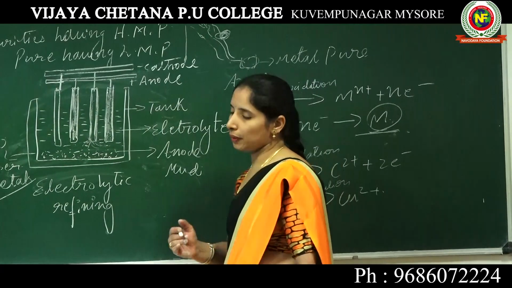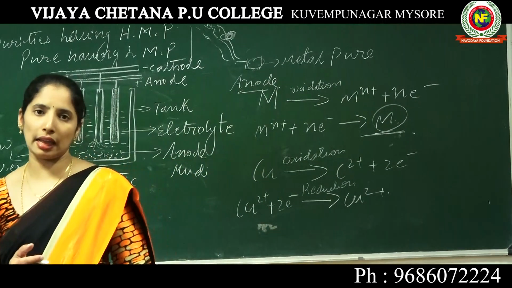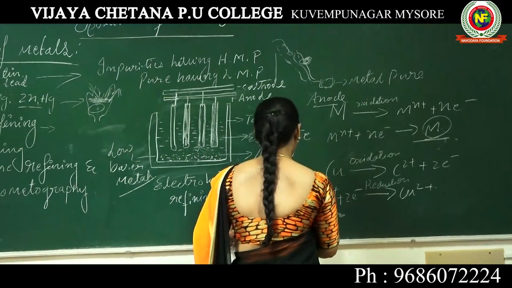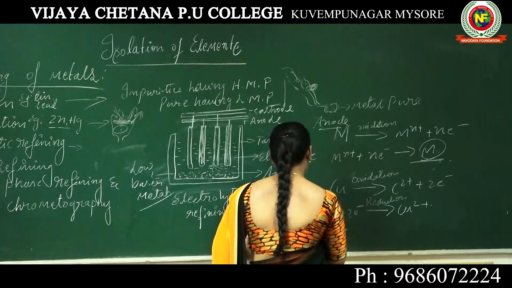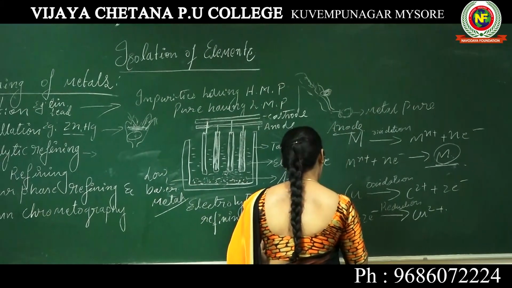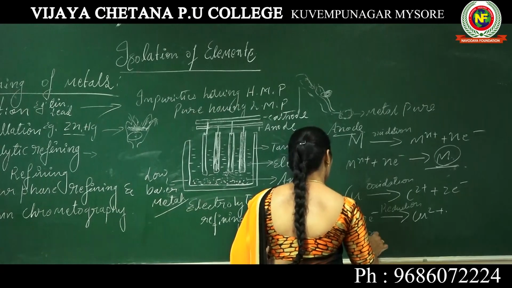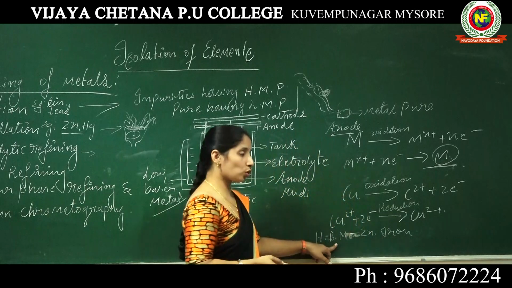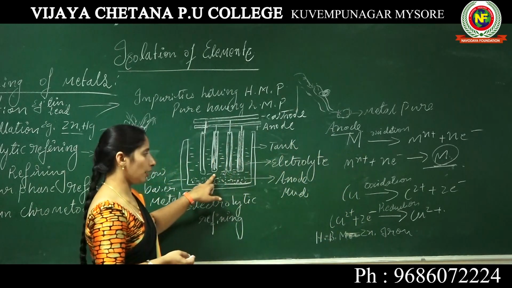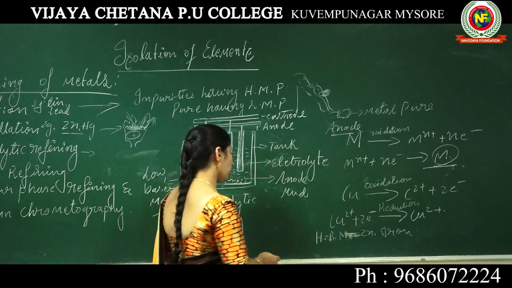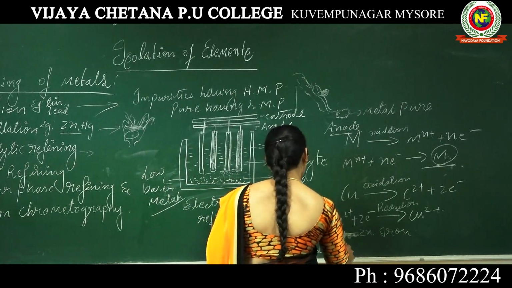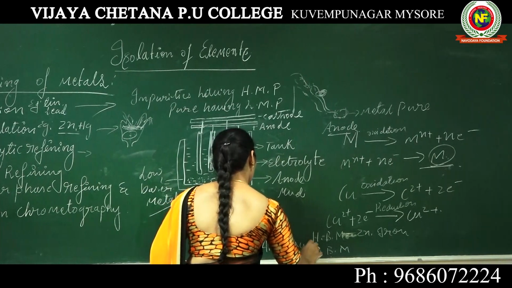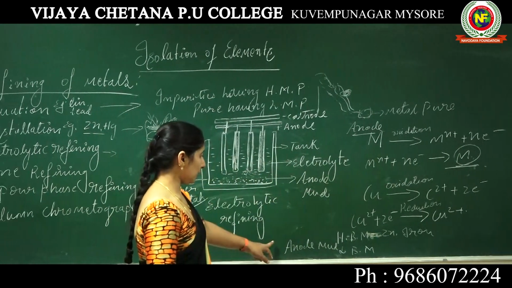So here the higher base metals like zinc, iron, etc., if you take the copper, these all get soluble in the solution. The lower base metals will act as anode mud. Lower base metal.